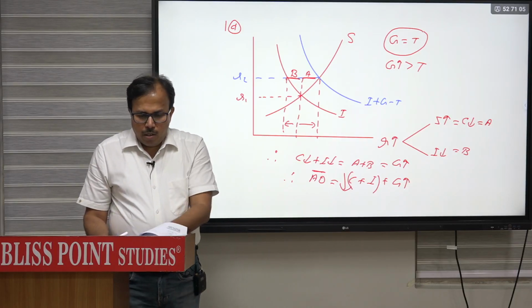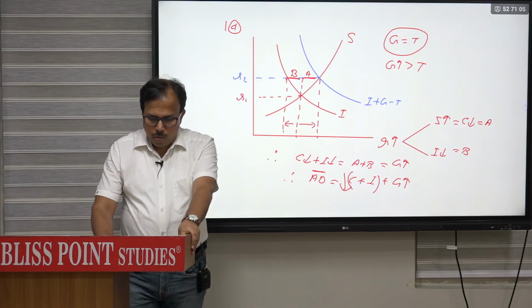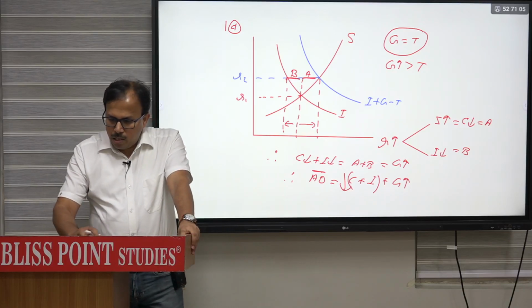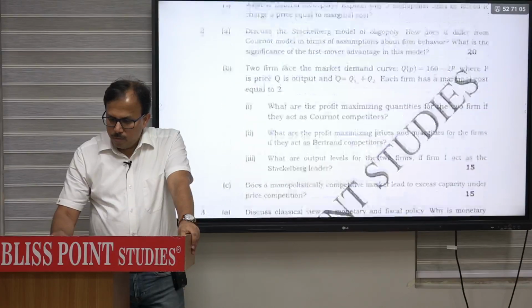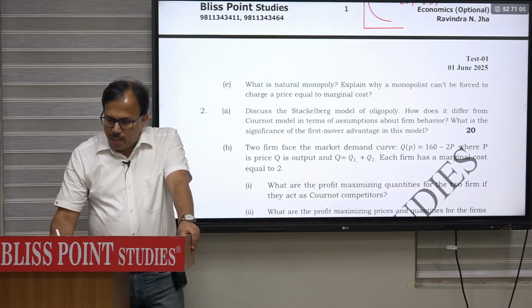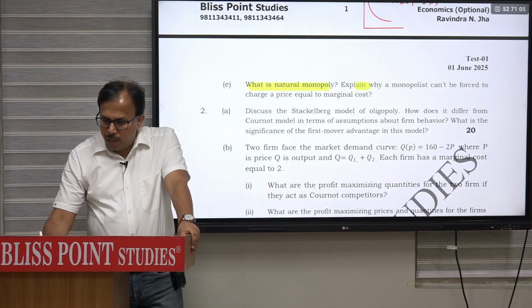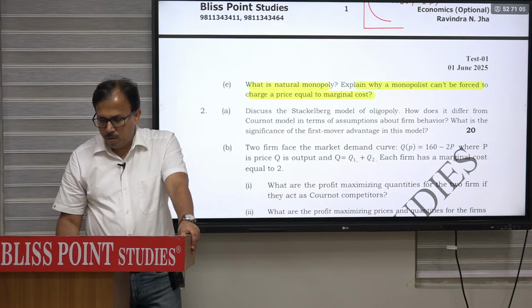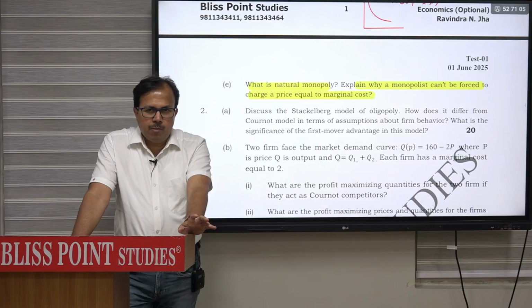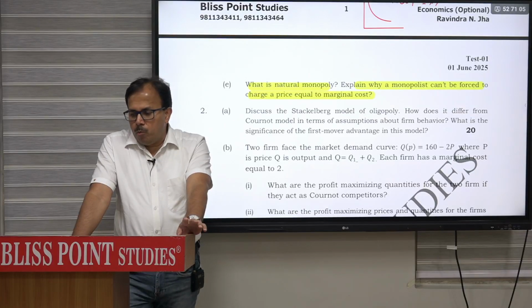Now after that, E part is natural monopoly. Again, a question from micro. What is natural monopoly? Explain why a monopolist cannot be forced to charge a price equal to marginal cost. What is natural monopoly? First of all, define. And why a monopolist cannot be forced to charge price equal to the marginal cost.